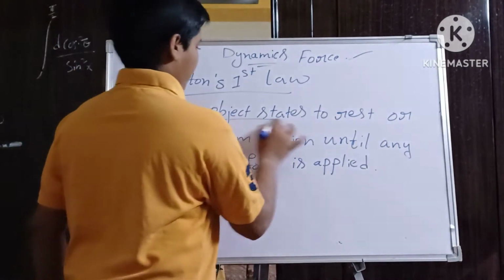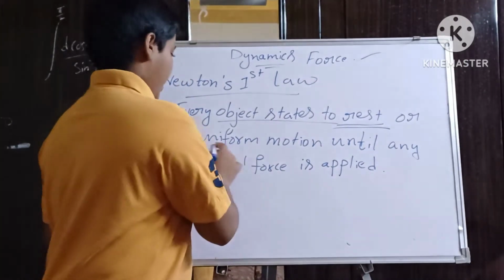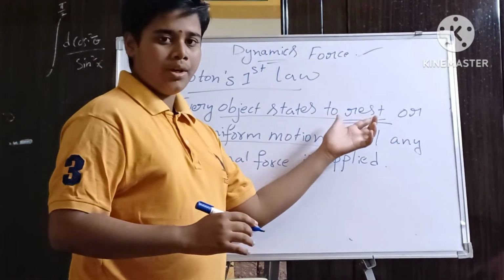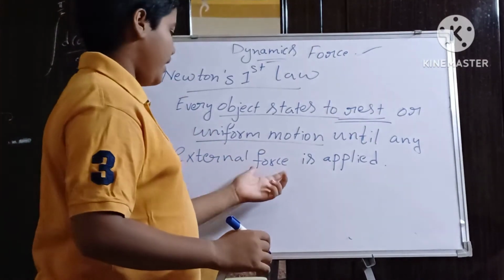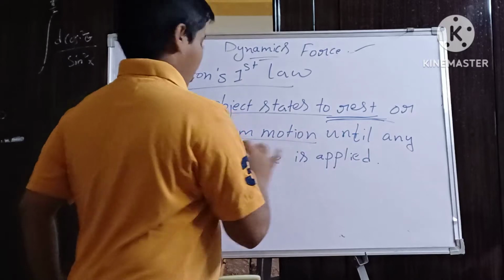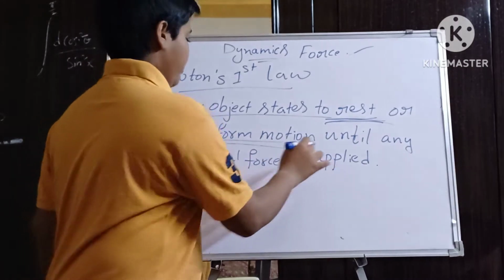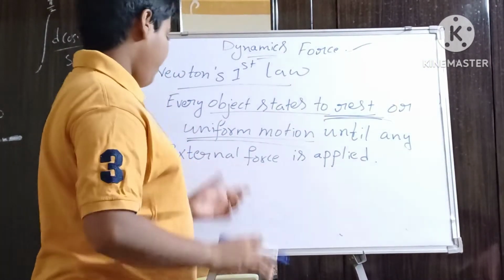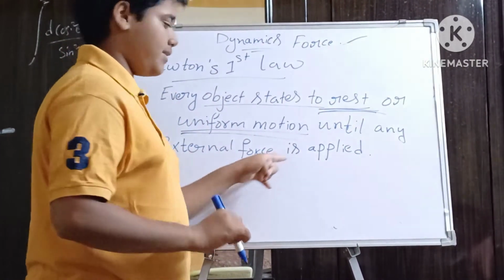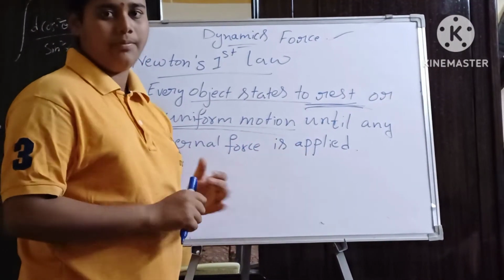So here, the object continues at rest and continues in uniform motion until any external force is applied. If any external force is applied, this rest and uniform motion will not be there.